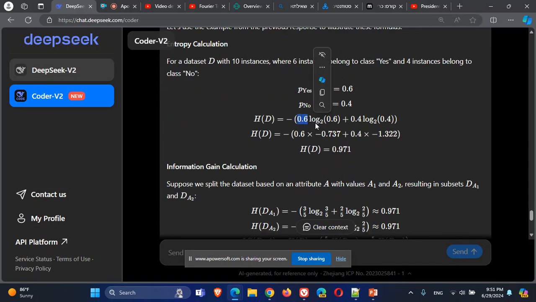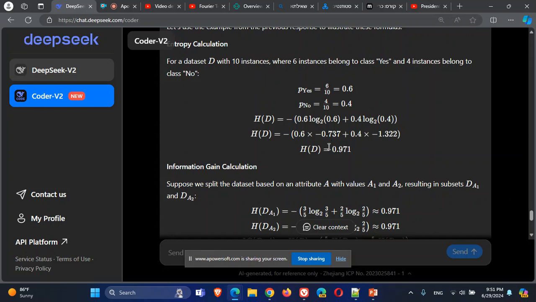The probability of class A times log 2 probability of class A plus, this is a sum, probability of class B times log to the base of 2 probability of class B. We are summing it up and then we take the minus. This is the entropy for this data set with the two classes.